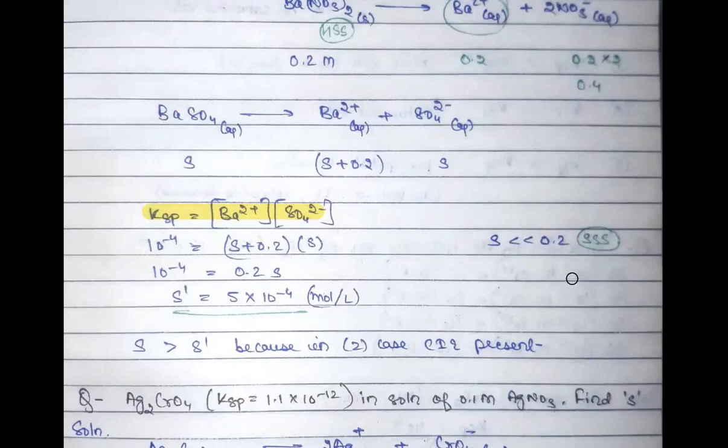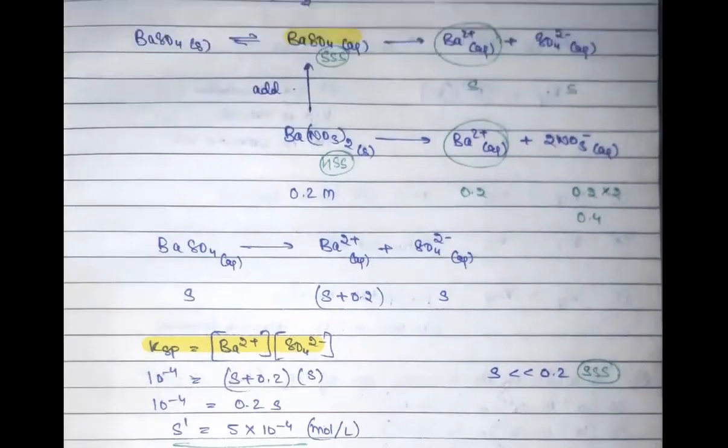Now here you have to make a little assumption to simplify your calculation. You have S and you have 0.2. As I told you, S is the concentration of the dissociated ions of the sparingly soluble salt. Since it is sparingly soluble, it will dissociate into a small amount of respective ions. Do you agree with this?